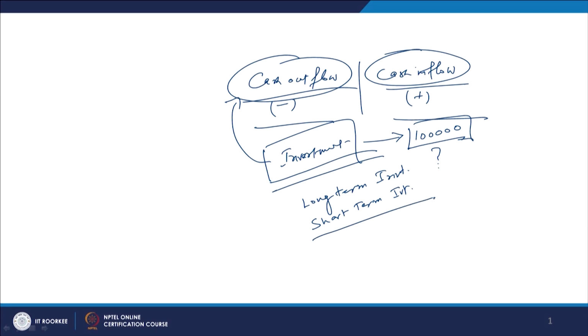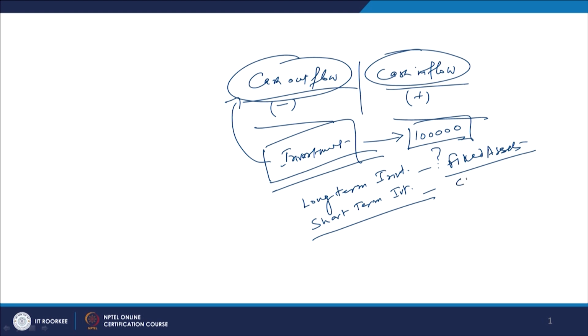So, long term investment is what we are going to make in the fixed assets, the assets which have a high value and a very long life, a medium to long term life. Then we have to make investment into the current assets or the short term assets.